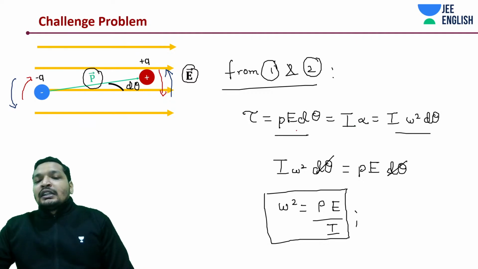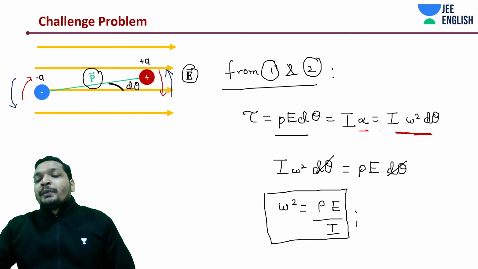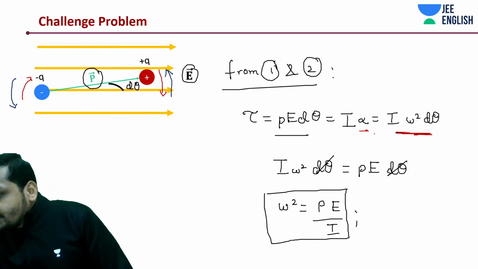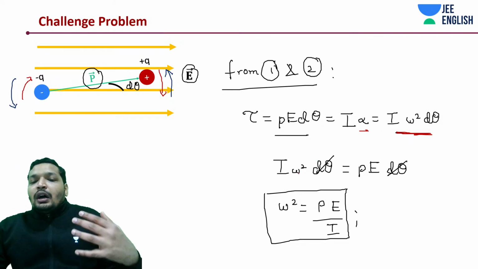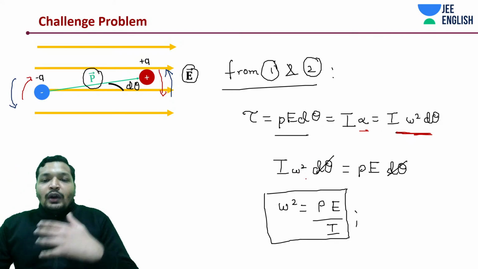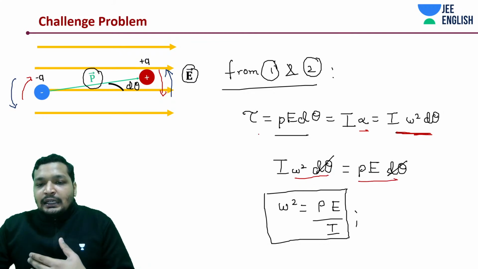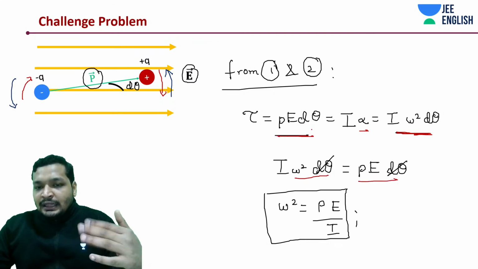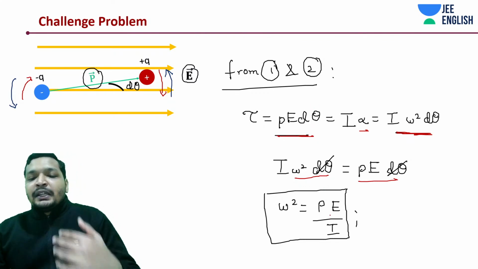So you will be writing torque is equal to P d theta is equal to I alpha, and then you substitute the value of alpha, which is omega square d theta. Now I into alpha, which is written as omega square d theta, is equal to P d theta. Just extrapolating this equation, nothing else. D theta would get cancelled. Omega square would be equal to P divided by I.